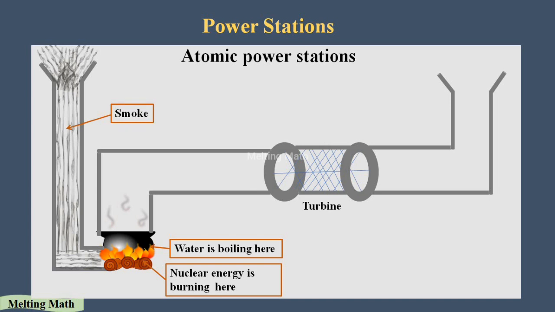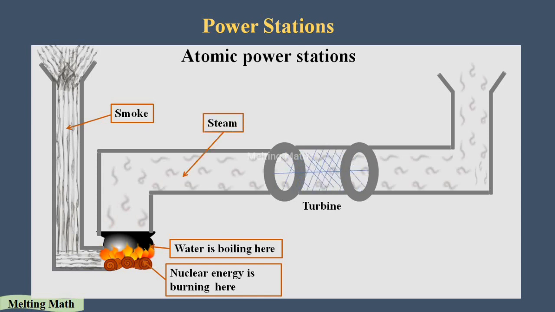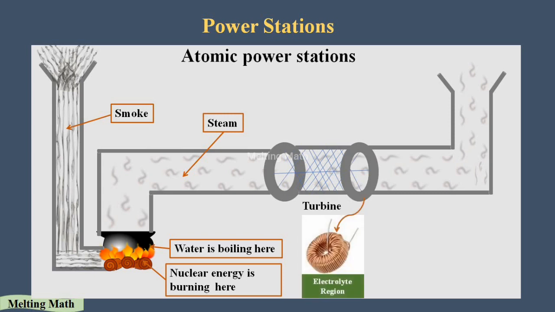If the water boils, what will be produced? The steam will be produced. If the steam passes through the turbines, what will happen? The turbine will rotate. If the turbine rotates, the electrolyte region also rotates. In that electrolyte region, a magnetic field will be produced due to the combination of magnet and the what? Copper wire. So after that it gives us the electricity through the wire, and it is transferred to the transformer, to the villages, and it's stored as well. Okay, this is how the electricity is produced in the atomic power station.